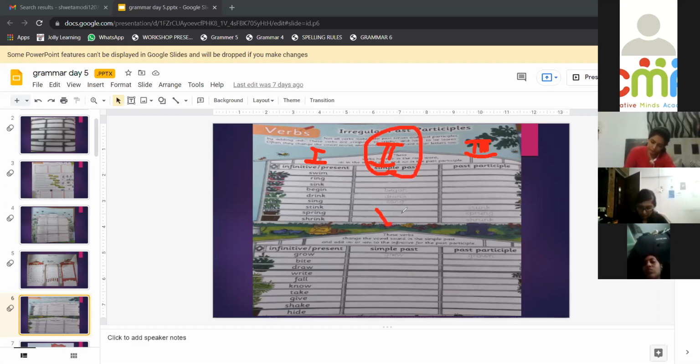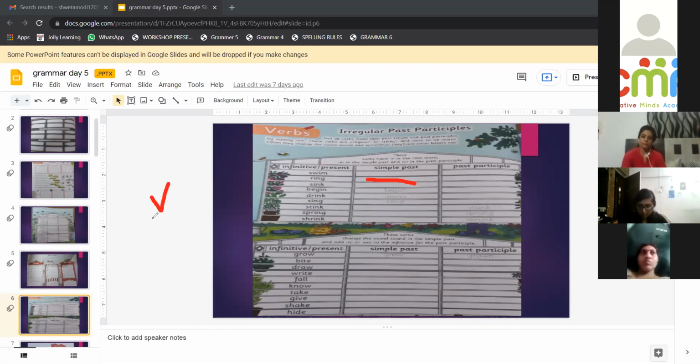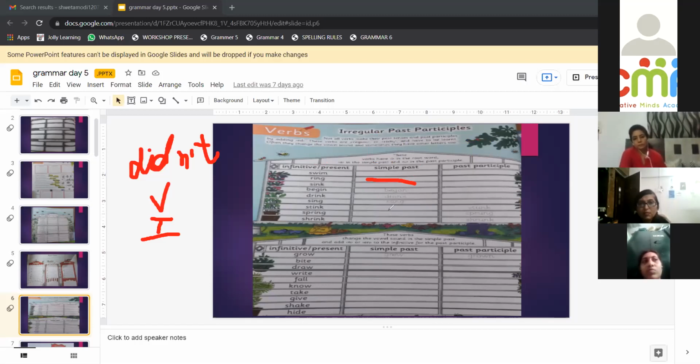So we use the second form only when it is simple past. Even then, we do not use it in negative sentences. If it is a negative sentence, we use did, and then the first form only. She did not play, not played. So we use the second form of the verb only for simple past positive sentences.